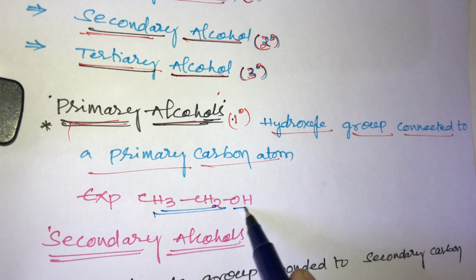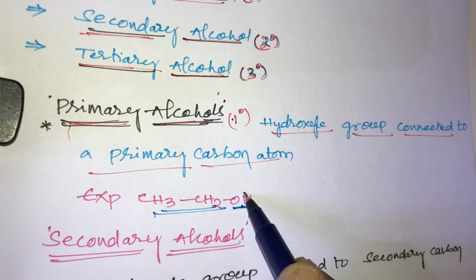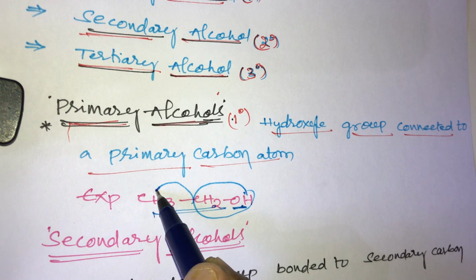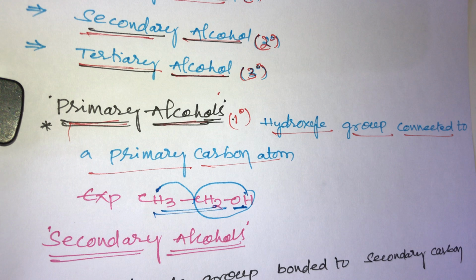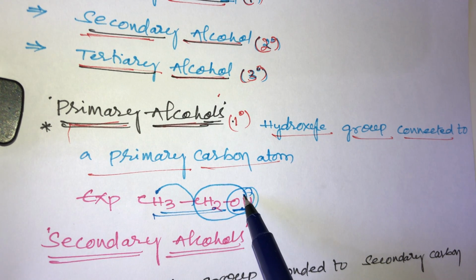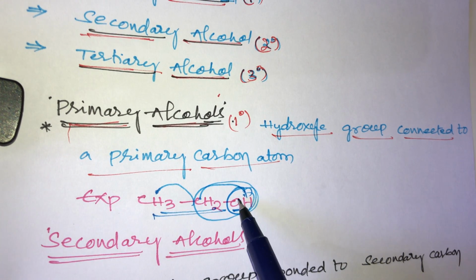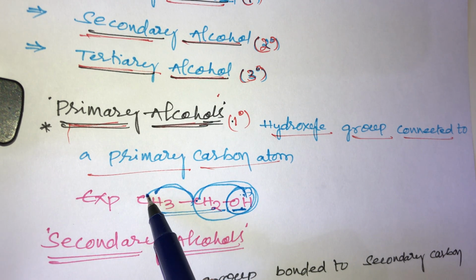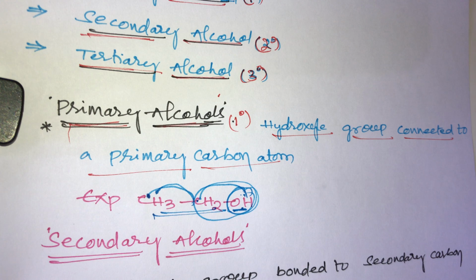Here this is the hydroxy group. This hydroxy group carbon is attached to only one other carbon, so it is a primary carbon, and the hydroxyl group connected to it is known as a primary alcohol.